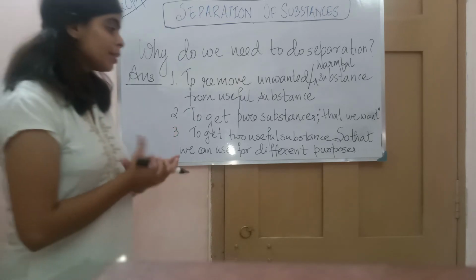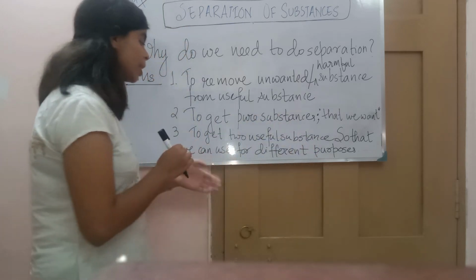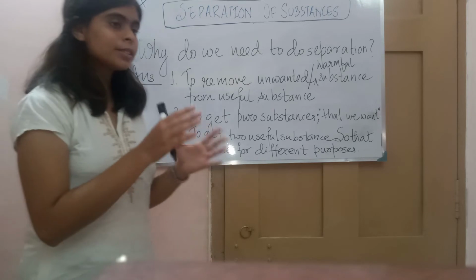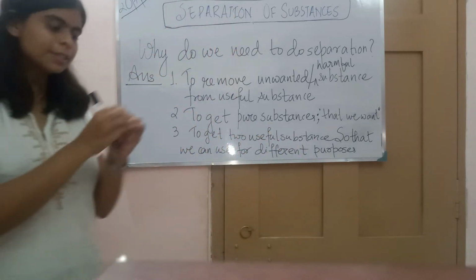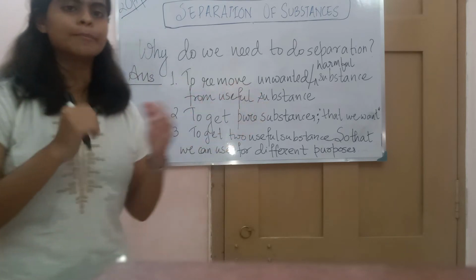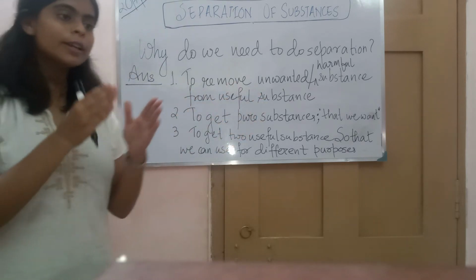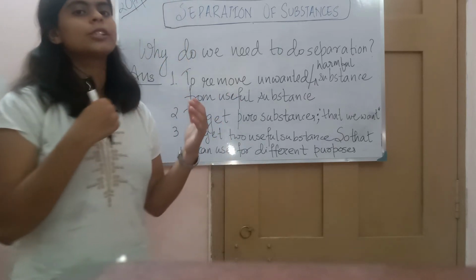Now comes another reason: to get two useful substances so that we can use them for different purposes. There are some substances that, while separating, have a different purpose or different uses. So for using them for different purposes, we separate them out.